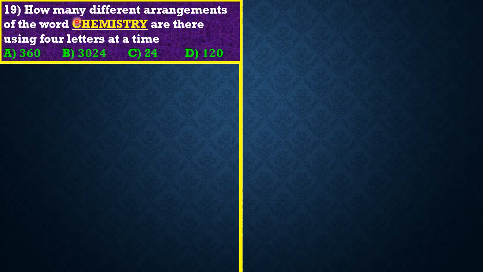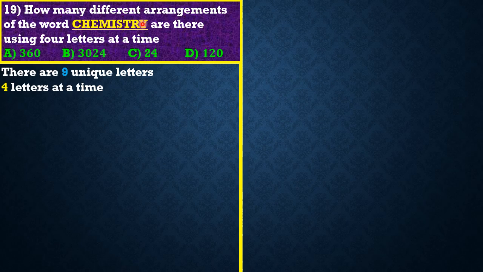So friends, the first thing we start by doing is to count the number of distinct letters that make up the word chemistry. That's the first step, guys. So we see that in the word, there are 9 unique letters, right? Great. And they want us to arrange 4 of them at a time.